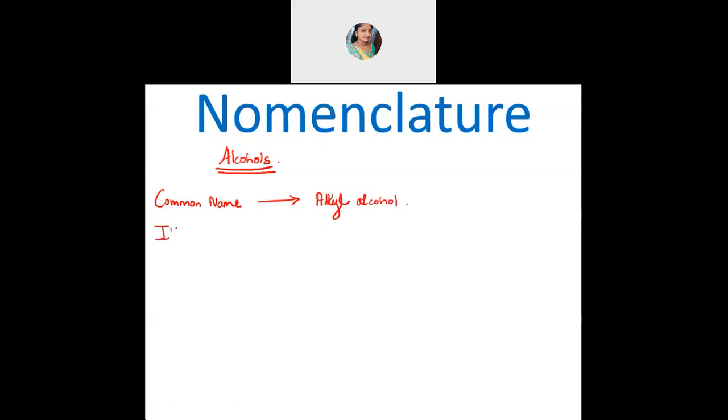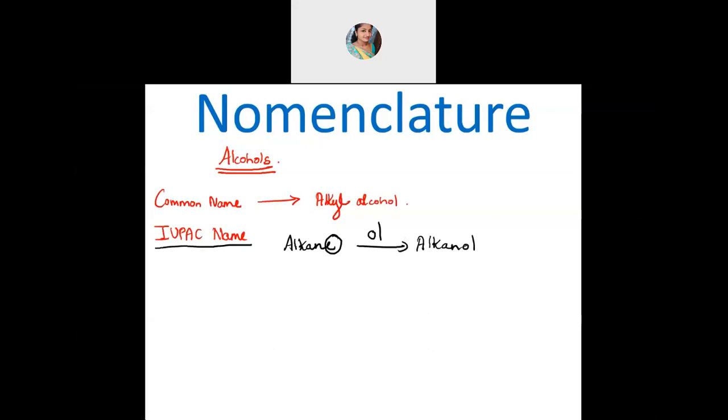Then come to IUPAC name. In IUPAC, these are derived from the parent hydrocarbon, that's alkane. So you will take alkane, and the E in alkane should be replaced by OL, the suffix of the functional group, that is OL, alcohol. So generally you will write them as alkanol. Alkanol is the general name. So alkane's E should be replaced by OL. That's called alkanol. That will be the IUPAC name.